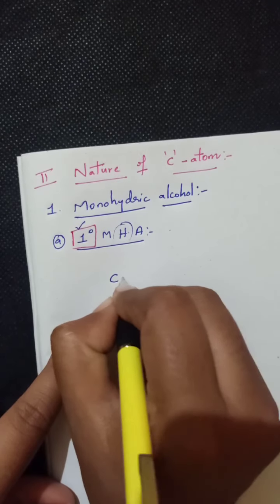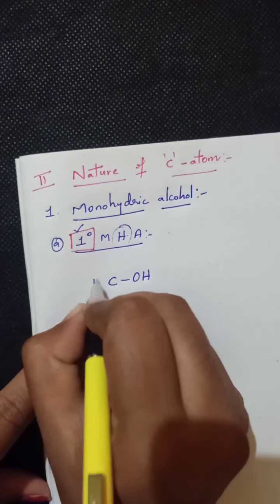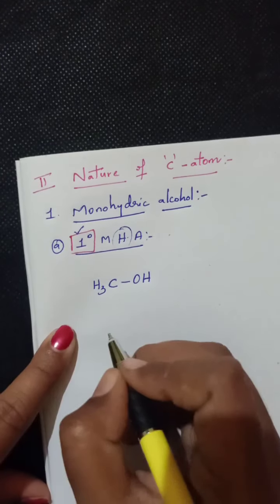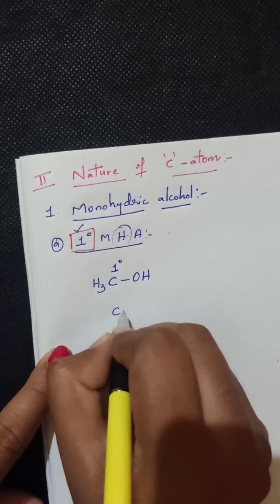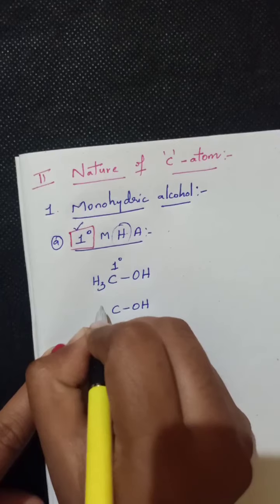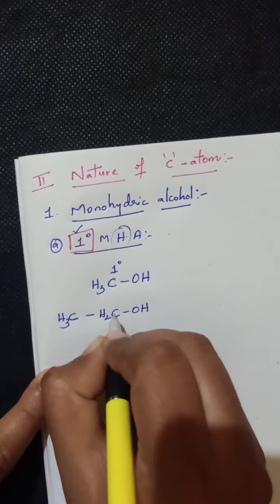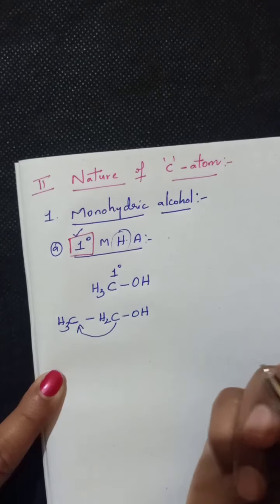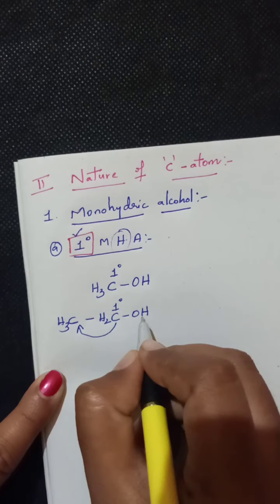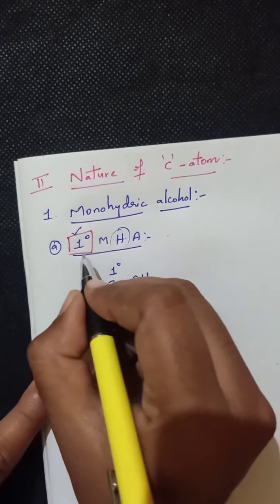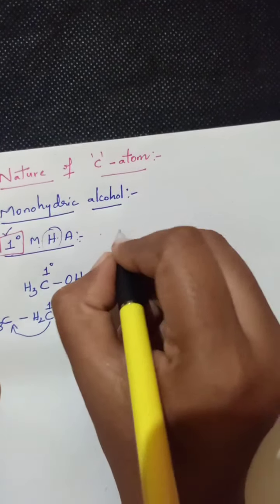See, this is the carbon, just imagine, which is holding the OH group. If this carbon is alone, that means it is not in touch with any other carbon, we can take it as a primary carbon. Or else, the carbon containing the OH group is attached with one more carbon atom. See, this carbon is bonded with one more carbon atom. Even this we can consider as a primary carbon. If the OH group is located on a primary carbon, then that is known as primary monohydric alcohol.